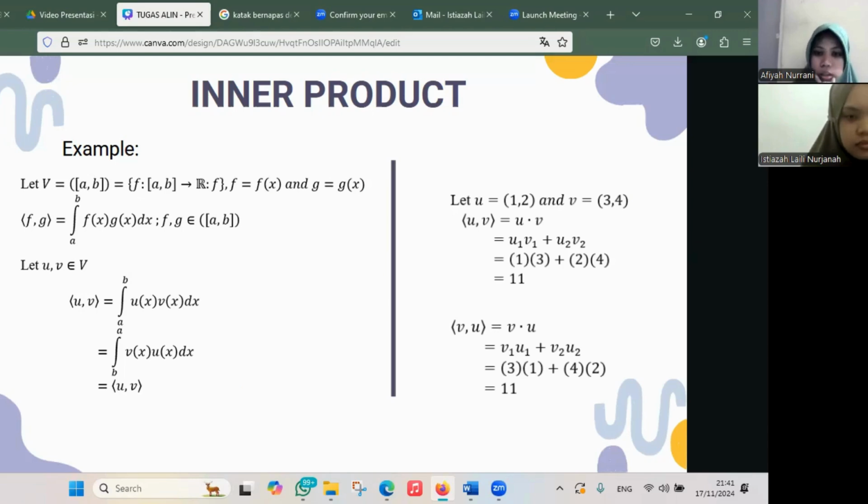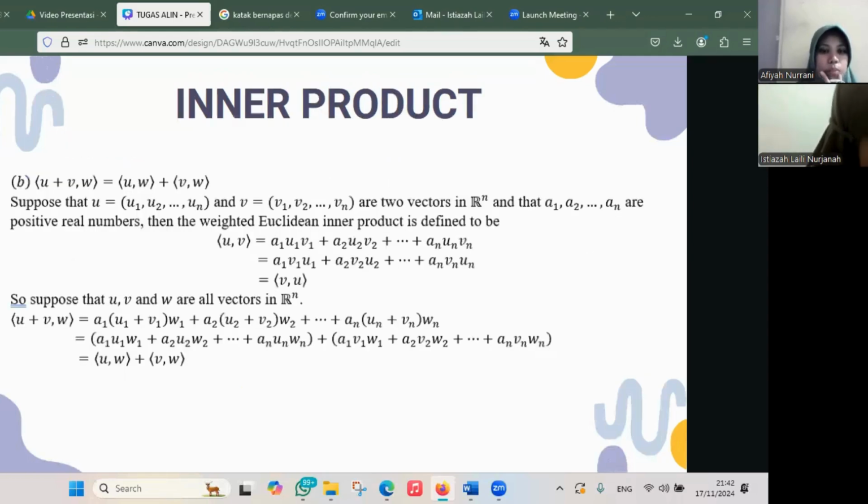And then let U equals 1, 2 and V equals 3, 4. The inner product of U, V equals U dot V, which is U1 V1 plus U2 V2, equals 11. And the inner product of V, U equals V dot U, which is 3 times 1 plus 4 times 2, equals 11. It's the same: the inner product of U, V and the inner product of V, U. Next.